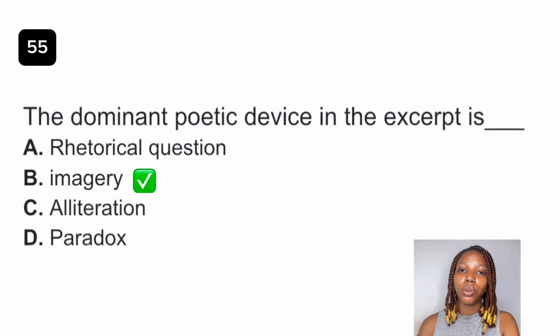A rhetorical question is a question that makes a point rather than requesting an answer. Alliteration is the repetition of initial consonant sounds. Paradox is a contradictory statement or situation that may be true. So the best answer is option B, imagery.